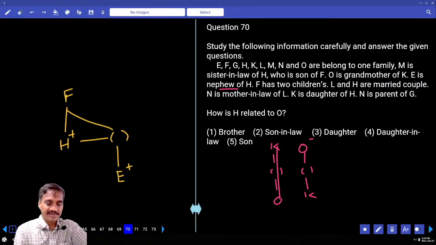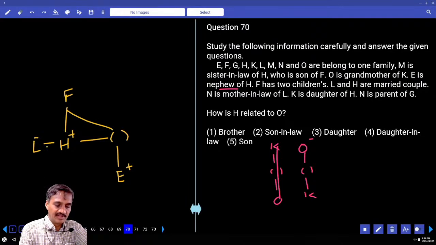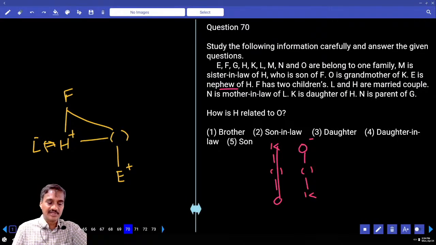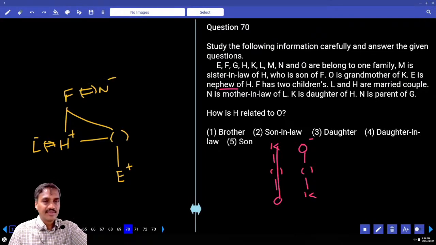L and H are a married couple. L, a female, is married to H. N is the mother-in-law of L, that is, L's husband's mother. Who is that person? N. N is the mother-in-law. If N is the mother-in-law, F must be male.